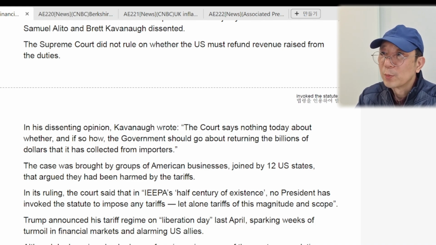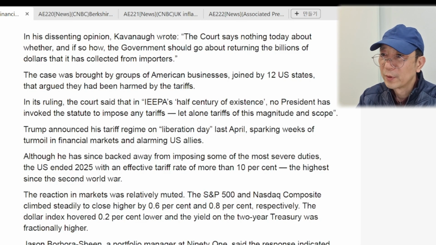The case was brought by groups of American businesses, joined by 12 U.S. states, who argued they had been harmed by the tariffs. In its ruling, the court said that in IEEPA's half-century of existence, no president has invoked the statute to impose any tariffs, "let alone tariffs of this magnitude and scope."